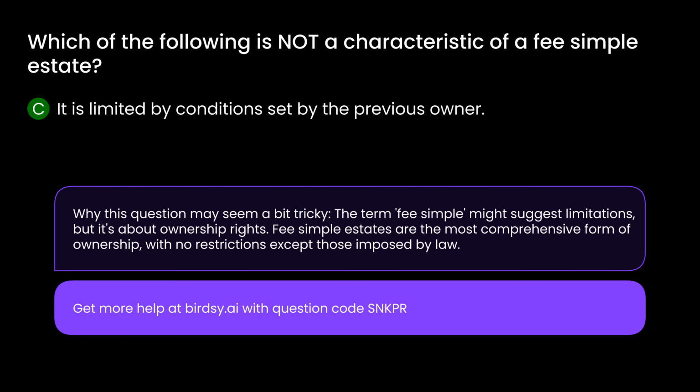Why this question may seem a bit tricky: the term fee simple might suggest limitations, but it's about ownership rights. Fee simple estates are the most comprehensive form of ownership, with no restrictions except those imposed by law.